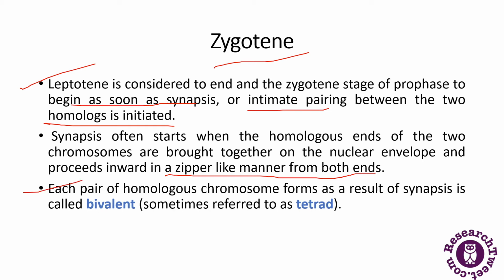Each pair of homologous chromosomes formed as a result of synapsis is called a bivalent, and sometimes it is known as a tetrad.